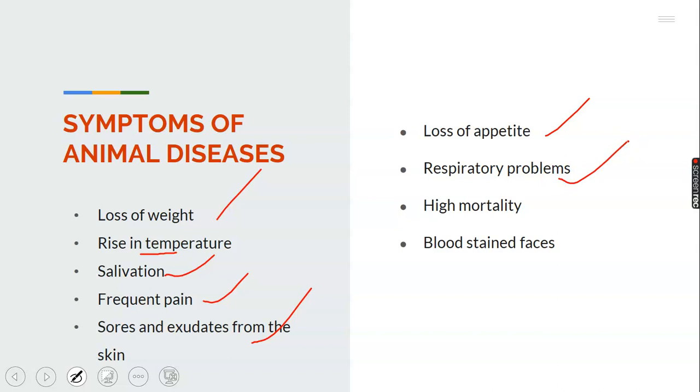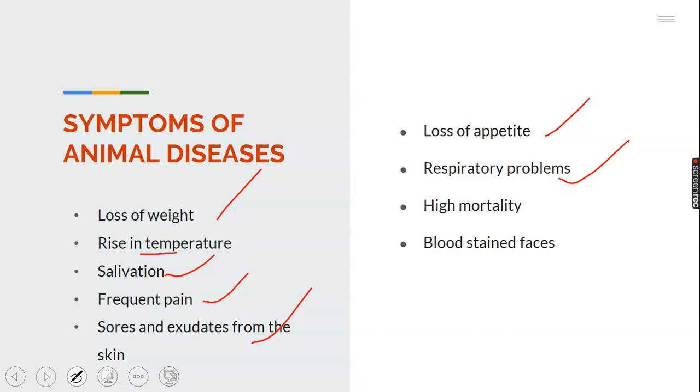Respiratory problems. The animals find it difficult to breathe. Their breathing rate becomes abnormal. Either it will increase or it will reduce. They find it very difficult to breathe. It is as well common to man.